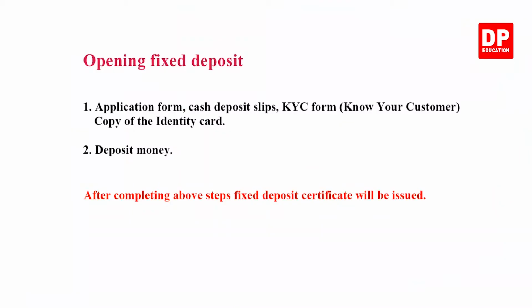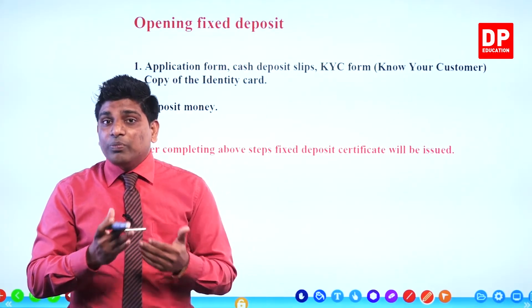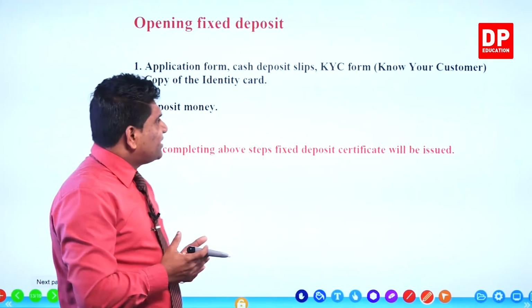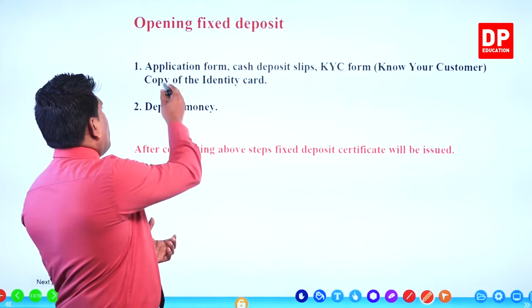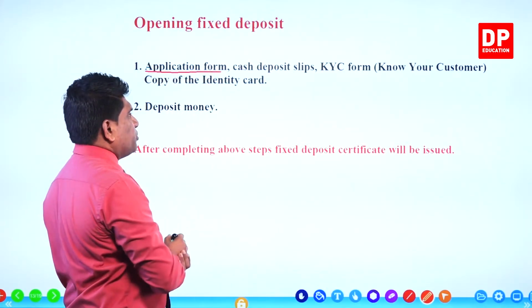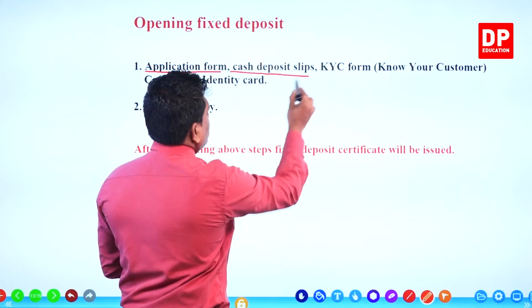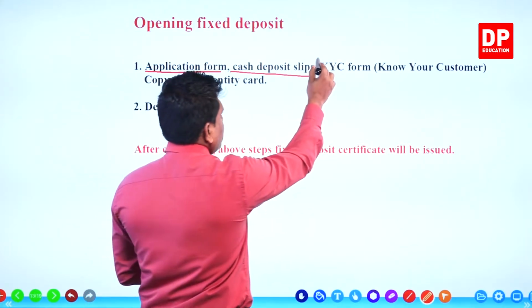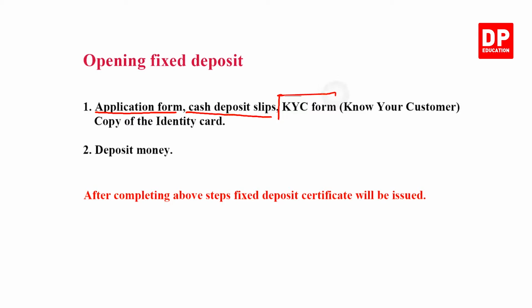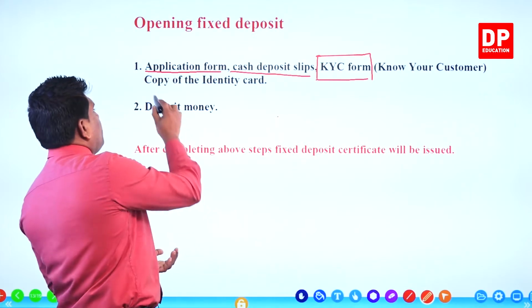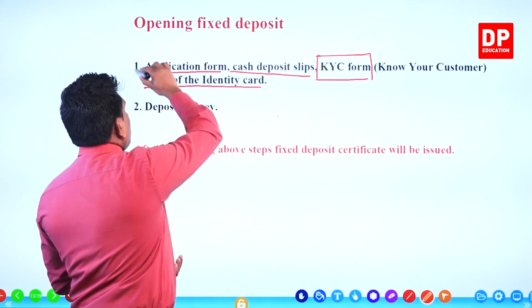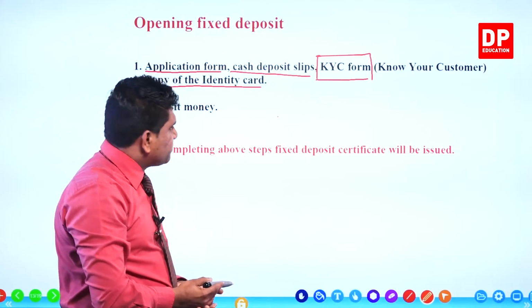Now the next one, opening a fixed deposit account. Then you have a question, how do we open a fixed deposit account? You have a question now, how to open a fixed deposit account, right? Then this is the method. Application form, they will issue an application form to you, and a cash deposit slip is also provided by them. The other one, as we did previously in the same document, KYC form, know your customer, and a copy of the identity card. These are the documents needed here.